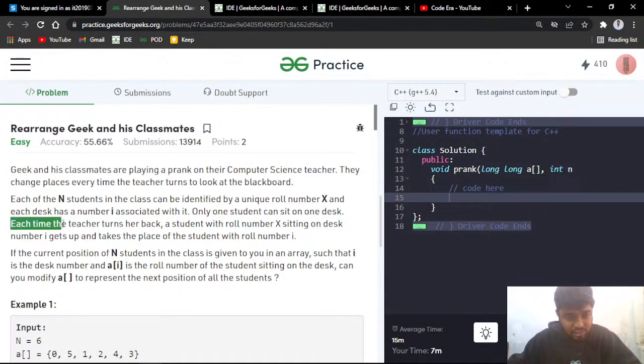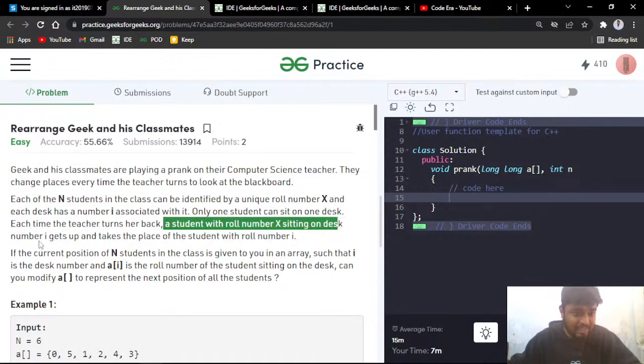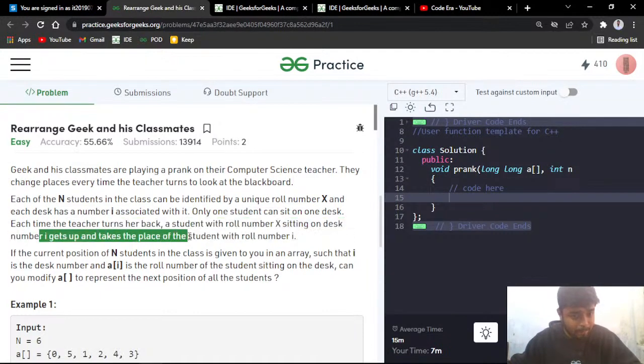Now each time the teacher turns her back, so every time the teacher is turning towards the blackboard, a student with the roll number X sitting on the desk i gets up and takes the place of the student with roll number i.